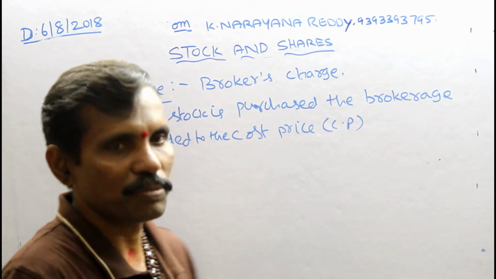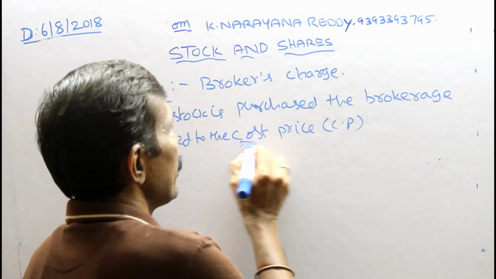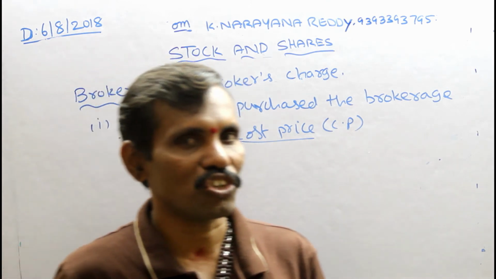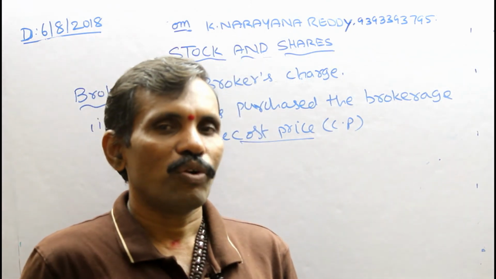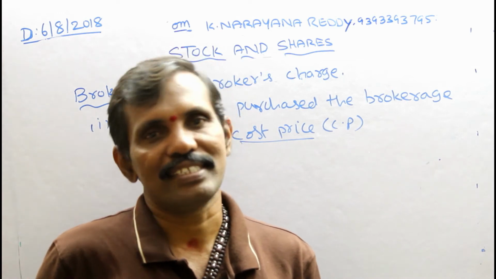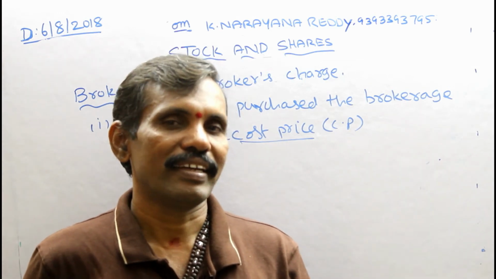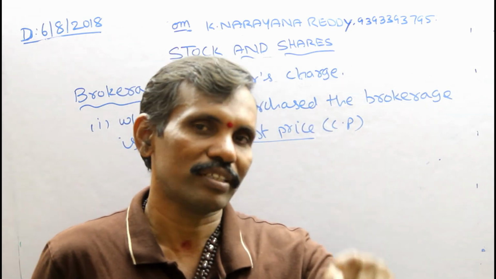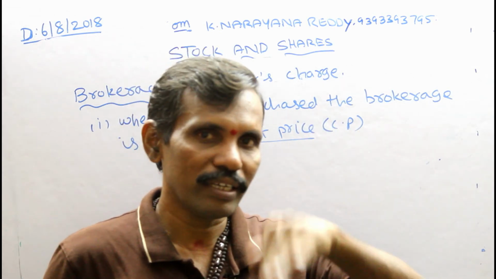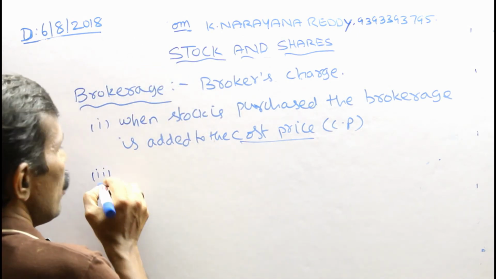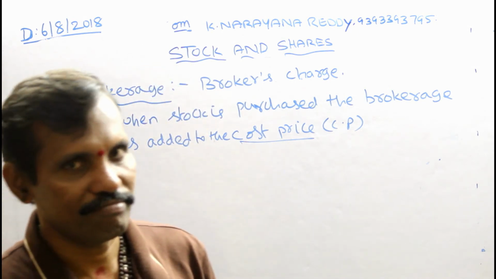This is most important. When you are purchasing some share or stock, you have to pay the brokerage to the brokers. That is included in the cost price, so the cost price includes brokerage.